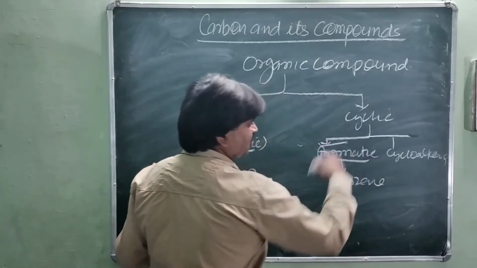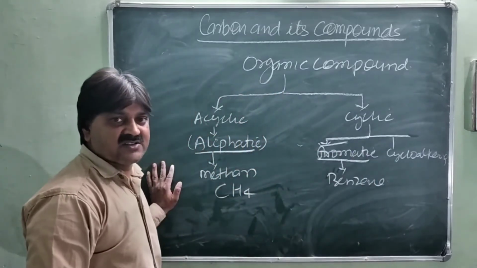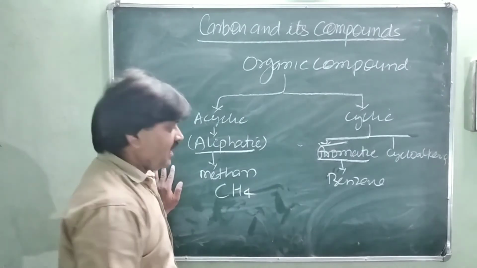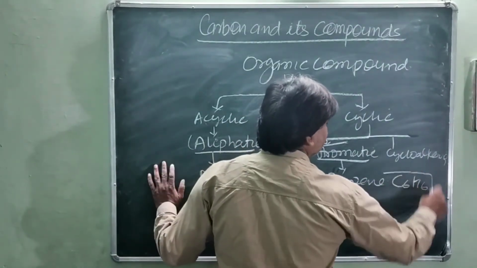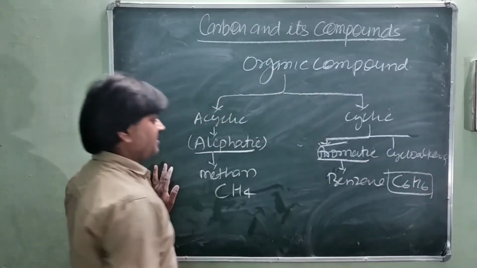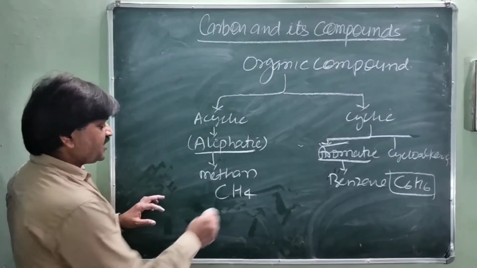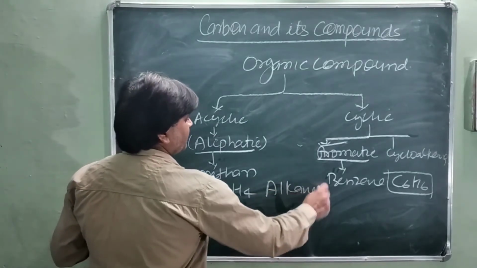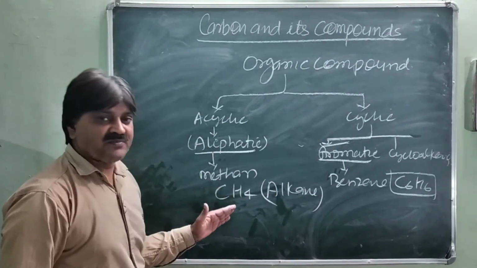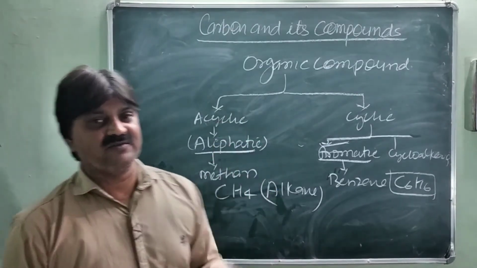It is taken from the word aroma, which means pleasant odor. This is called an aromatic compound, and the formula of benzene is C6H6. You will read more in the next class, class 11. And methane is commonly called an alkane. This is the head member of the aliphatic compounds.